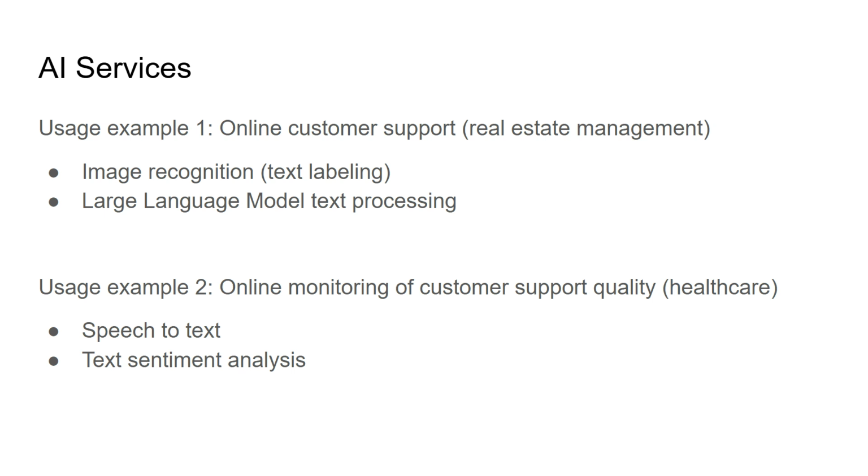So what's going to happen? What's tested in this case is a usage example of online monitoring of support call quality. First, it involves speech to text. When people are talking on the phone, it's automatically converted to text. Then the next thing is sentiment analysis. Based on the text, you use artificial intelligence to analyze: is that bad? Is that angry? From sad to angry, there of course is a process.